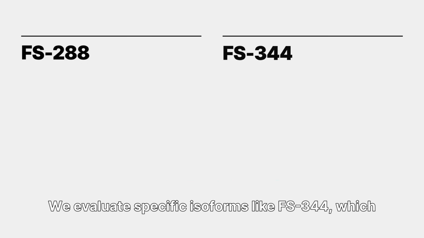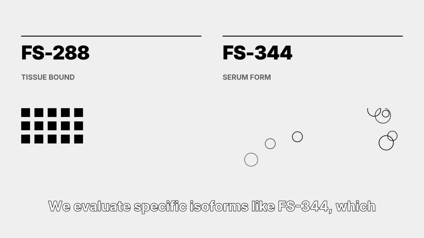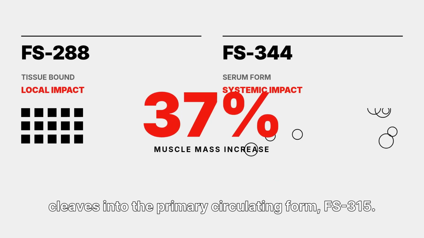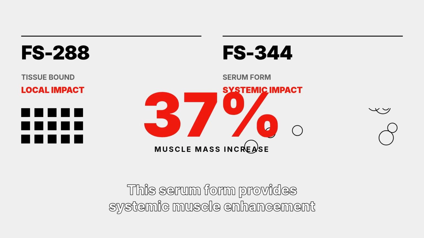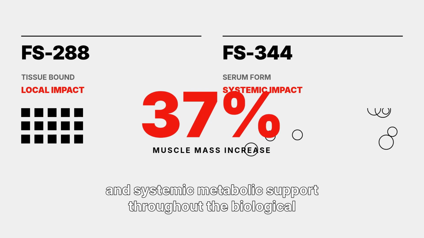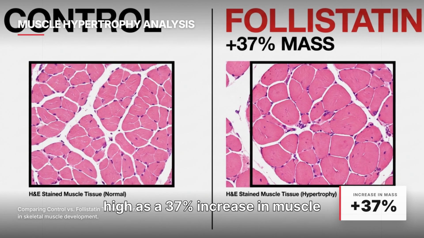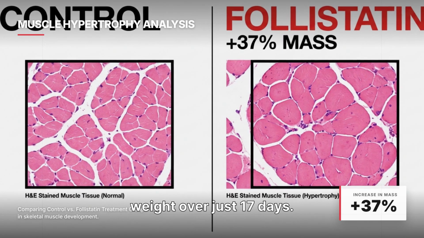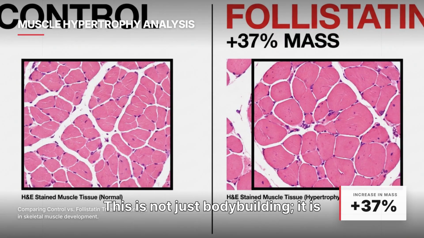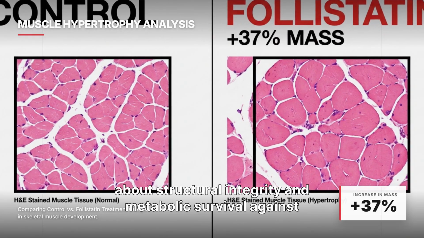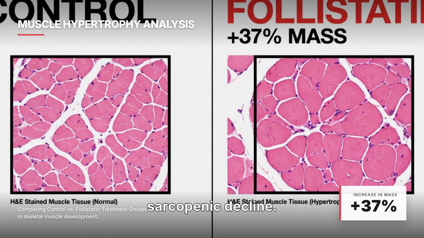We evaluate specific isoforms like FS344, which cleaves into the primary circulating form FS315. This serum form provides systemic muscle enhancement and systemic metabolic support throughout the biological terrain. In research models, follistatin has measured as high as a 37% increase in muscle weight over just 17 days. This is not just bodybuilding. It is about structural integrity and metabolic survival against sarcopenic decline.